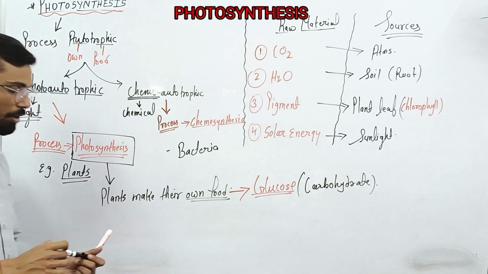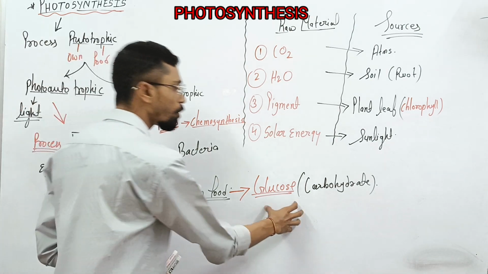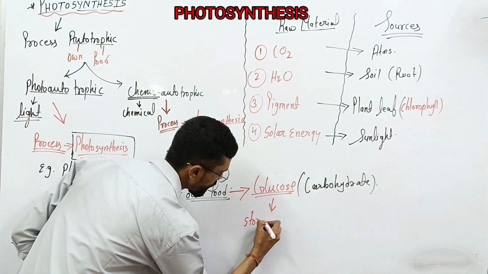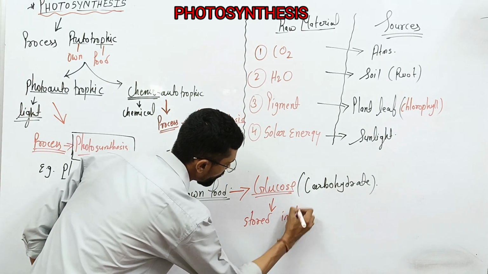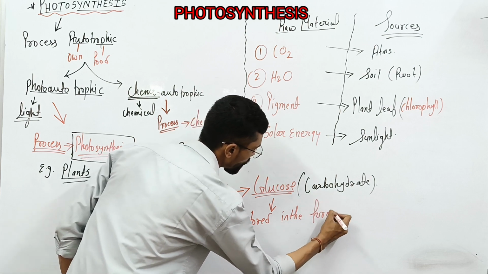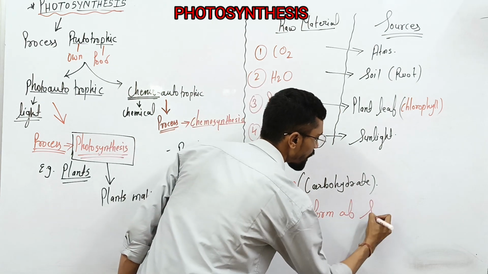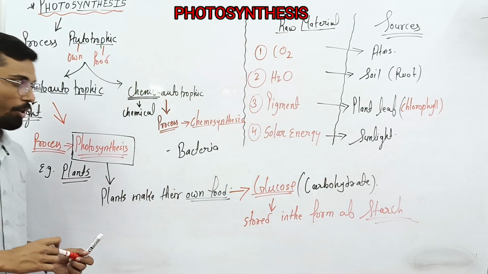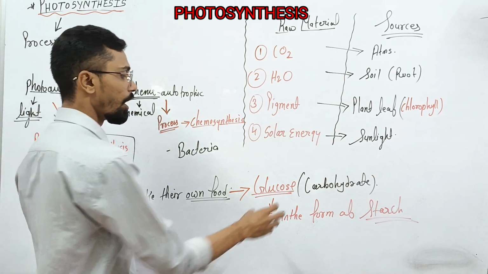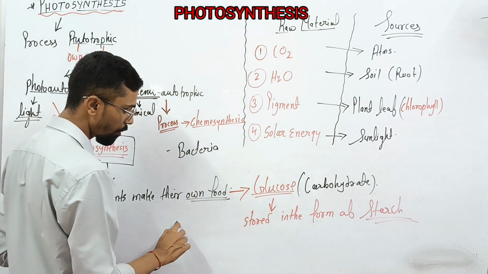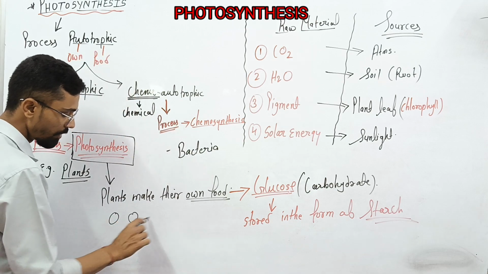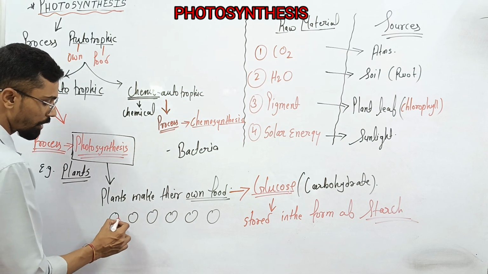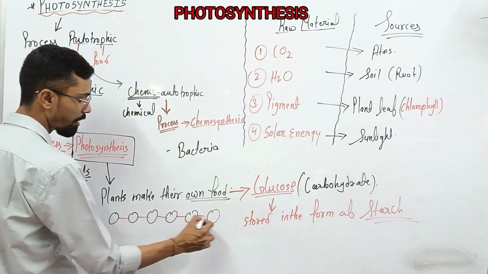And this glucose molecule or carbohydrate is stored in the form of starch. What is the meaning of starch? Assume that this is a glucose molecule, and there are many glucose molecules joined together to form one chain.